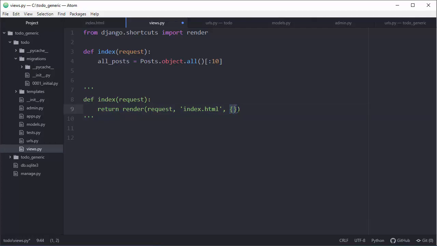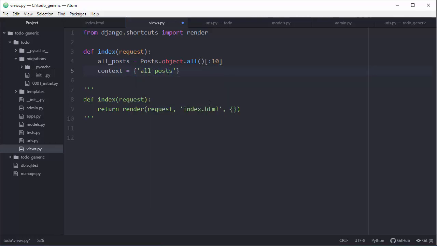See this dictionary here? I said in the last tutorials that when you are dynamically grabbing things you will use a dictionary. So context is basically this dictionary improved. Let's just type that context, or something else, it's up to you, it must be a dictionary. So the name for our results will be all posts.